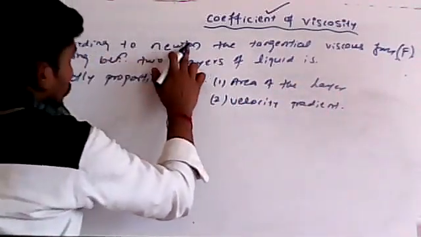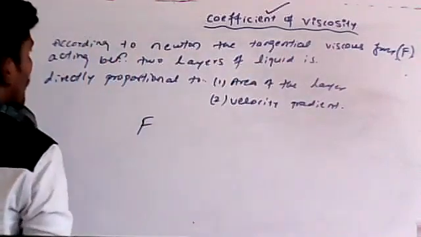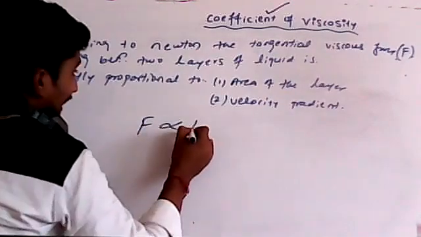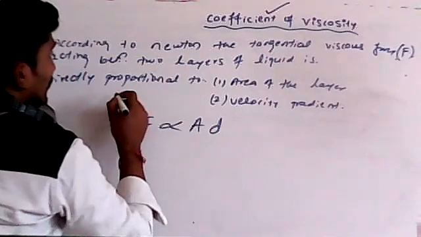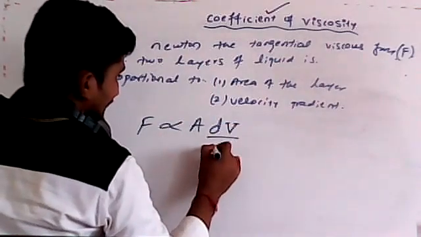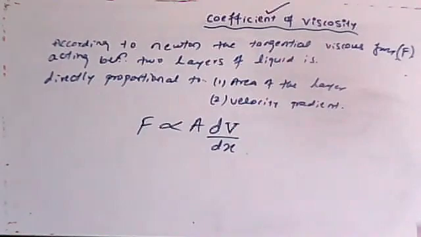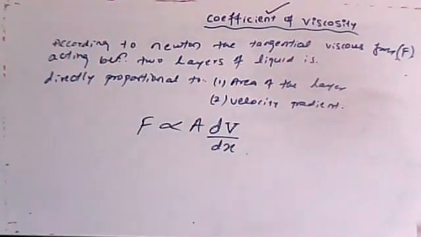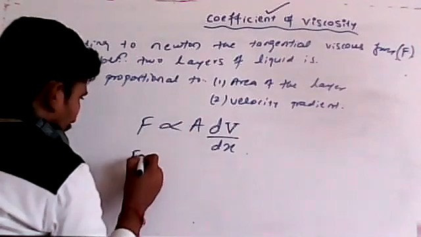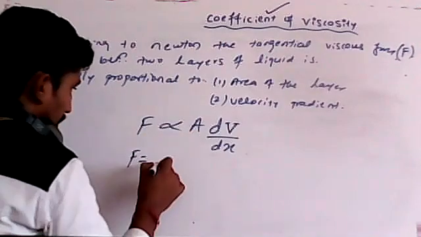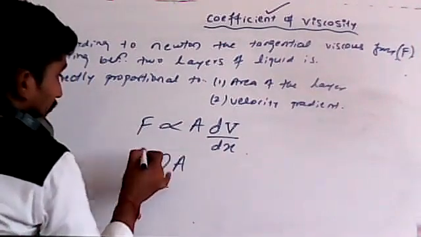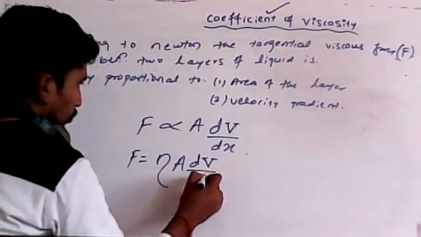According to Newton, the tangential viscous force F acting between two layers of a liquid is directly proportional to area and directly proportional to velocity gradient. We can write it in this way, students. This is the velocity gradient and this is the area between the two layers. Now, to remove this proportionality I have to put in some constant, then only equality comes.